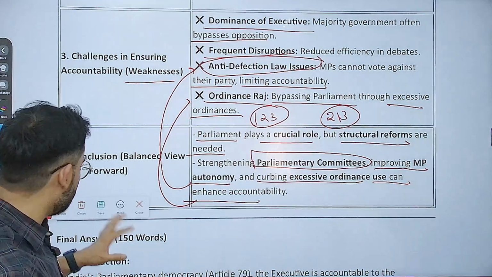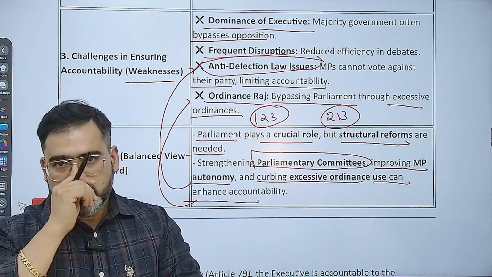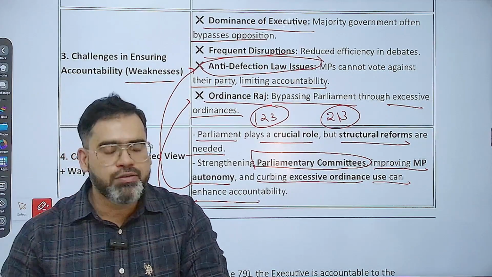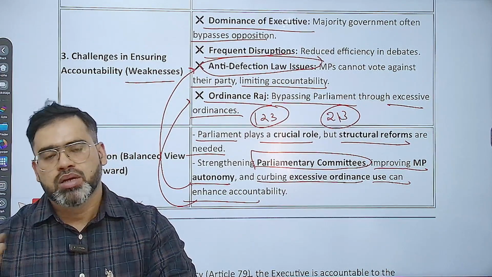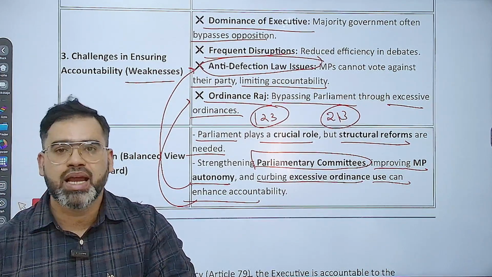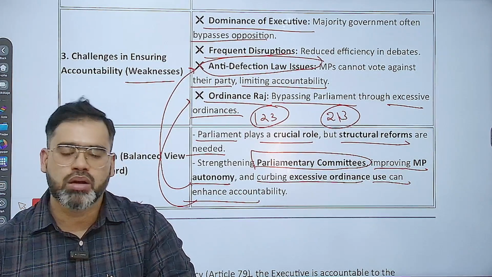I hope it is clear now. Okay, so this question is not that difficult. If you know that trick, you can easily answer. First, write about that body, then its functions, then what challenges are there, then what reform you can give, and then you can write the answer easily.